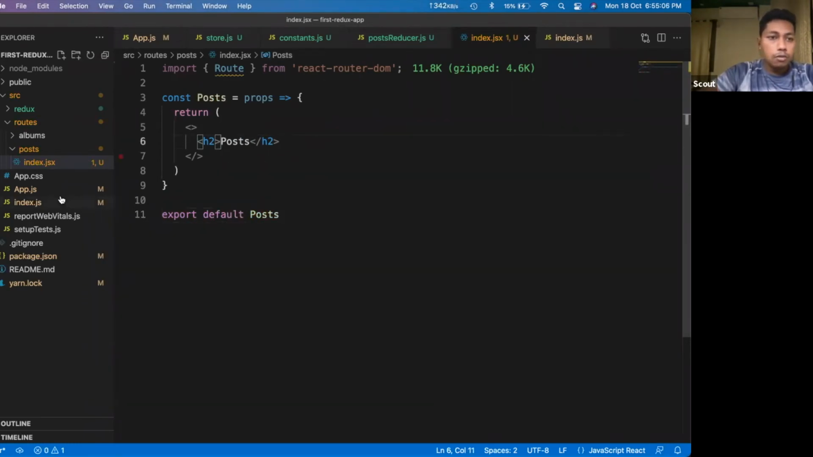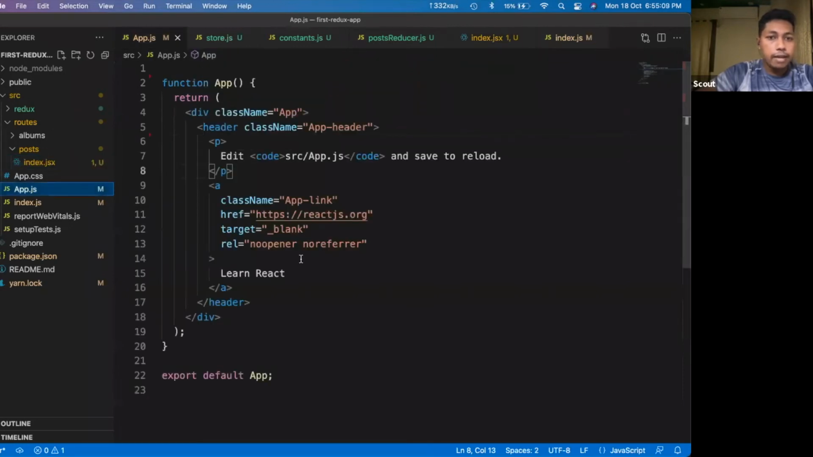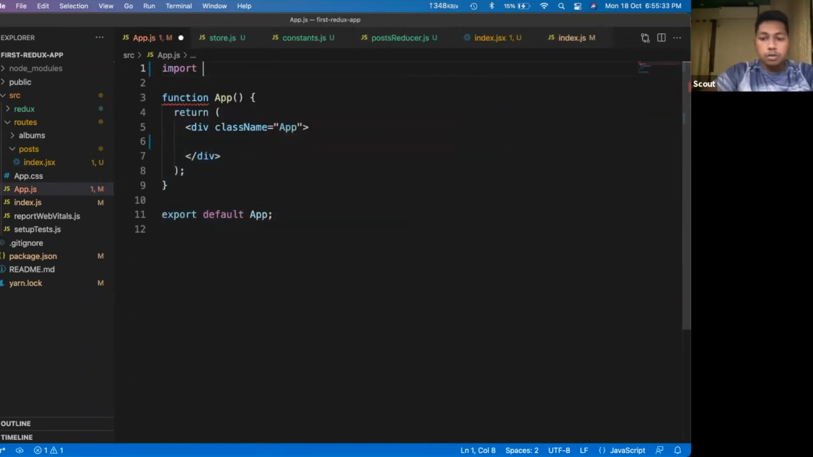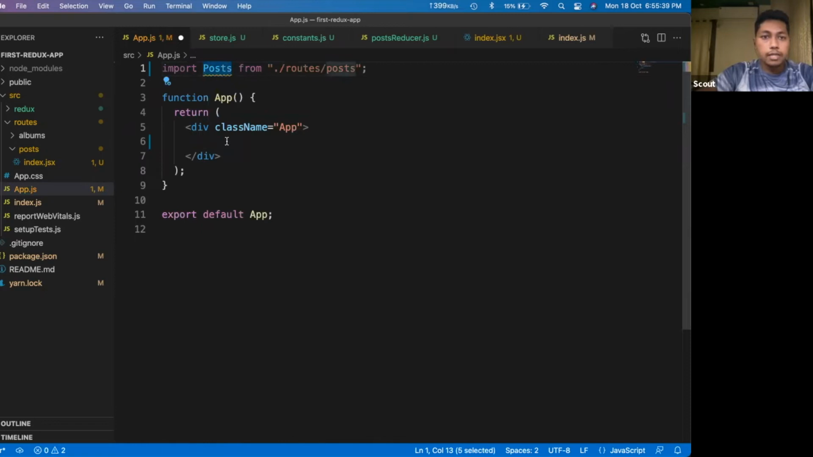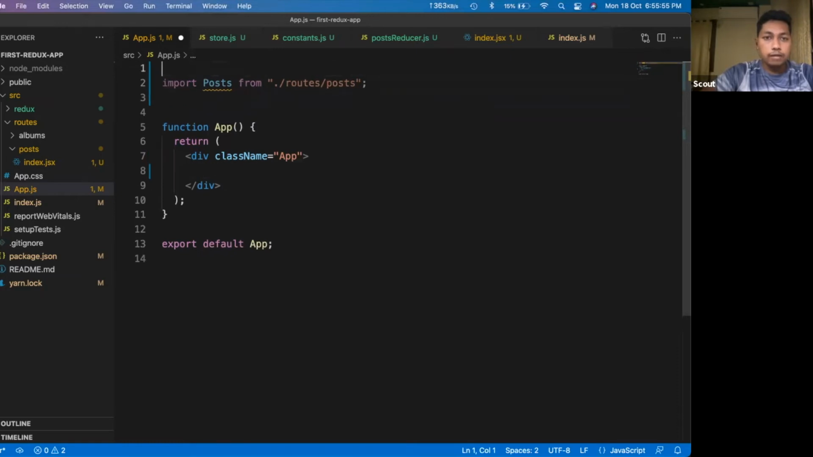Let's add this route inside our app.js file. So you go to the app.js file. Here you can remove everything, and import the posts from routes, as I said. Here we will also make use of React Router DOM, and from react-router-dom we'll use a few packages.